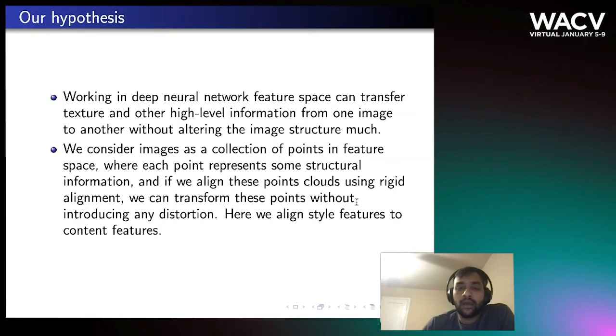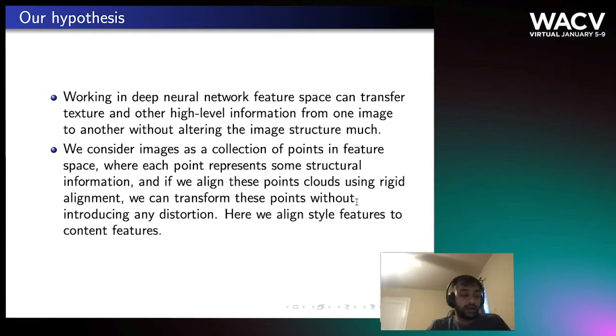Our paper is based on two hypotheses. First, working in deep neural network feature space can transfer texture and other high-level information from one image to another without altering the image structure much. This is an implicit hypothesis which has been used by many previous works. And the second one is, if we consider images as a collection of points in feature space, where each point represents some structural information, and if we align these point clouds using rigid alignment, we can transform these points without introducing any distortion. And here we align style feature to the content feature. And our experiment results show that indeed this hypothesis is also true.